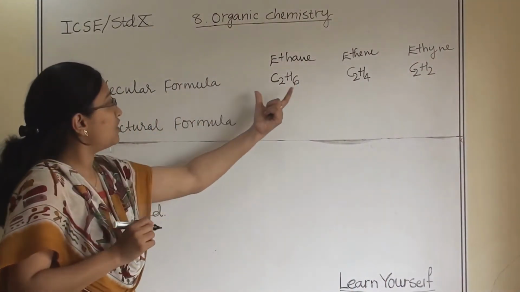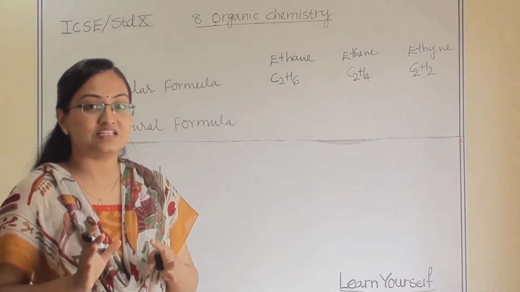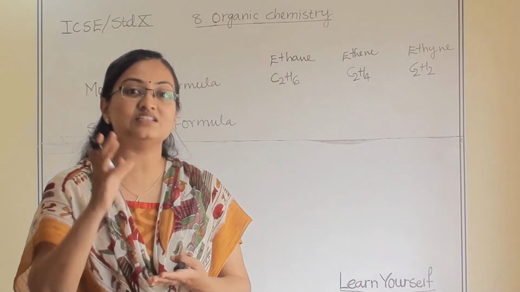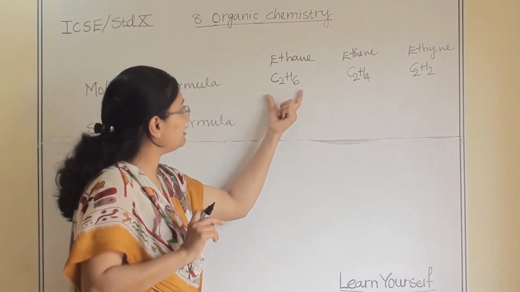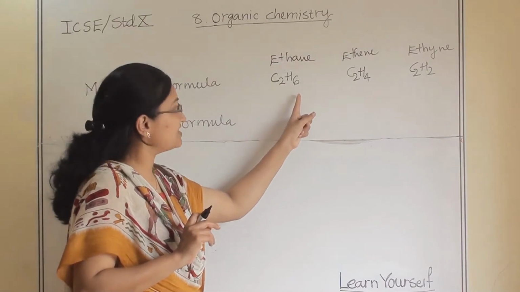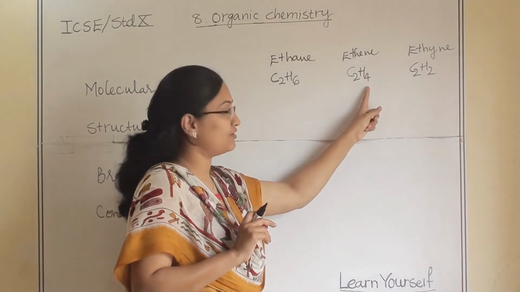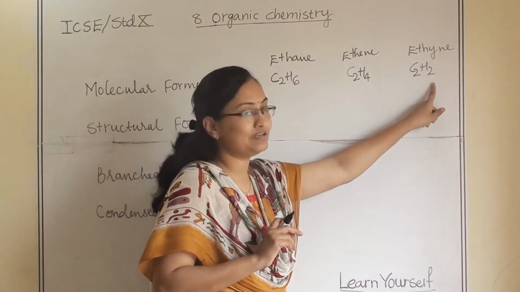So this is the molecular formula. What is a molecular formula? Molecular formula shows us how many atoms are present in one particular compound. So here, in ethane there are 2 carbons and 6 hydrogens. In ethene there are 2 carbons and 4 hydrogens, and similarly for ethyne there are 2 carbons and 2